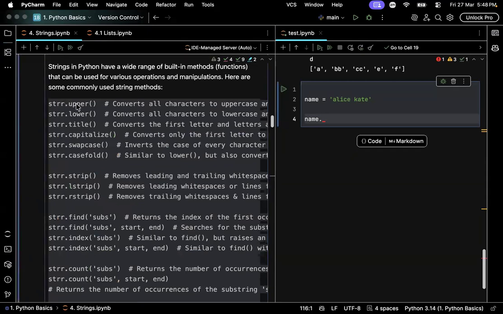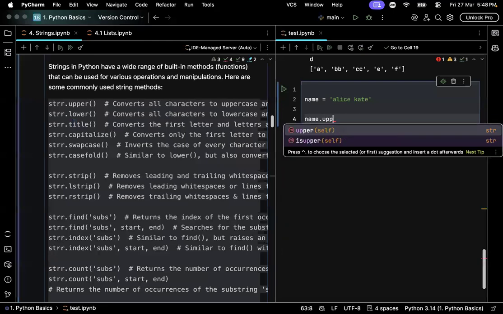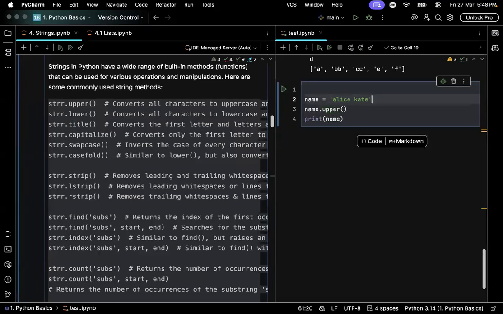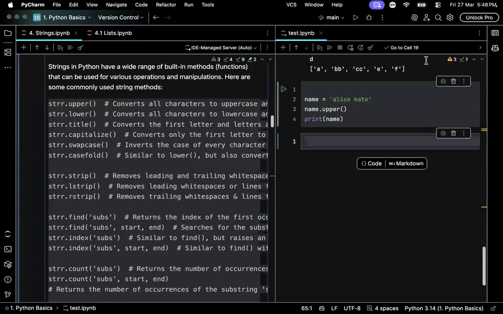String dot upper will convert all the characters in a string into uppercase. String dot lower will convert all of them into lowercase, and string dot title. And remember, any method on the string will return a new string. It will not mutate the original string. Let's say here I wrote name dot upper, right? And tried to print name. It will not get affected, because strings are immutable, so all the methods on the string will return a transformed copy and will not affect the original value. If we want to persist the transformed value, we should overwrite it like this or capture it in a new variable.